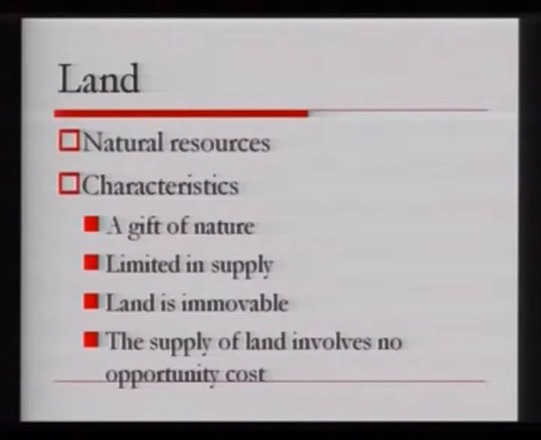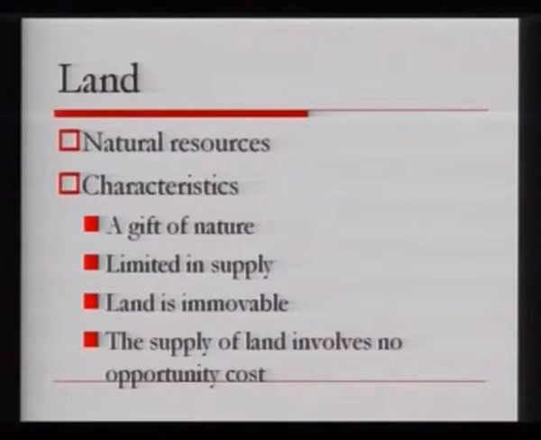Land is immovable, which means it cannot be moved from one region to another. So the land situated in, for example, New Delhi would be available for production activities only in New Delhi. And lastly, land has no opportunity cost. You are all aware of opportunity cost: it is the cost of the next best alternative. Land, as it has limited supply, has no opportunity cost.